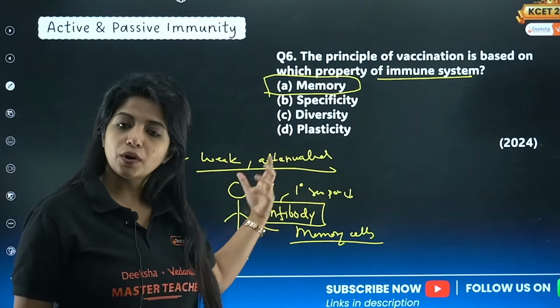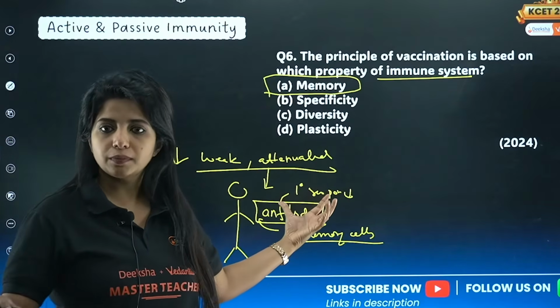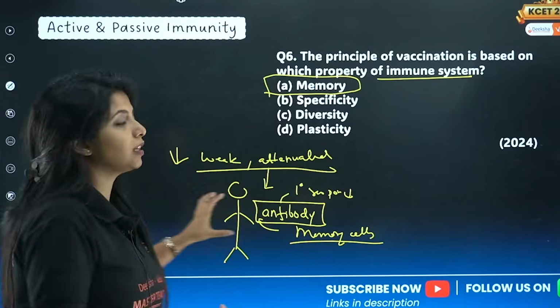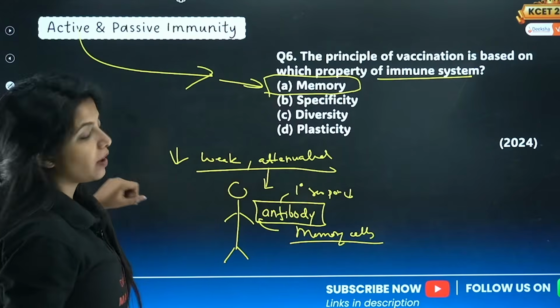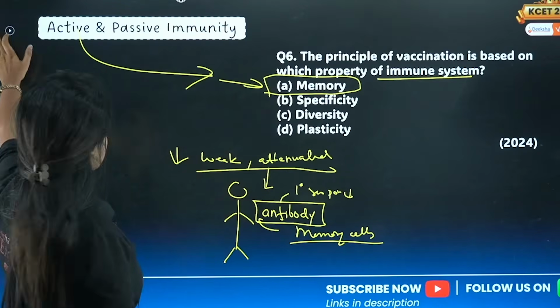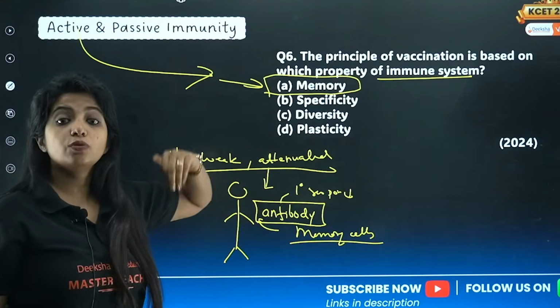is involved. You are making your body itself produce antibodies. You are not giving ready-made antibodies. And here the memory is something that plays the most important role. So this is a form of active immunization. Vaccination comes under active immunization, not passive. Passive is when you give ready-made antibodies.